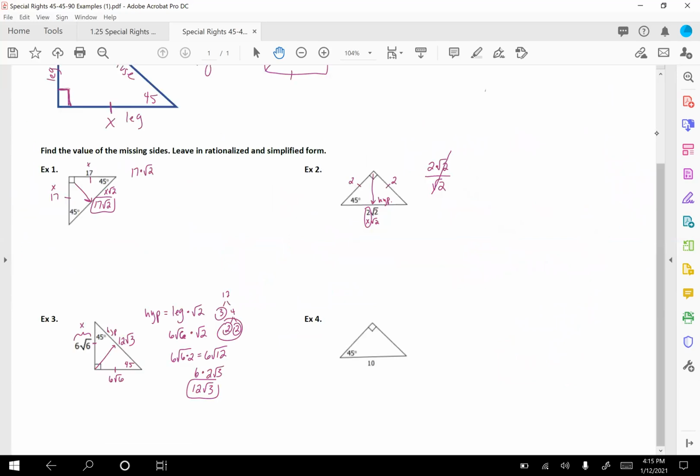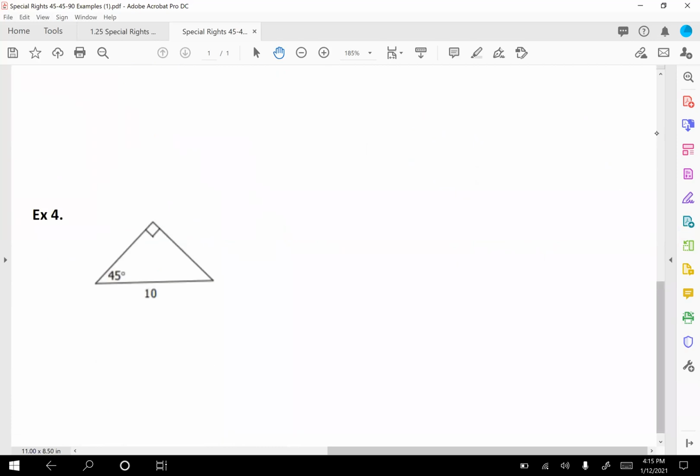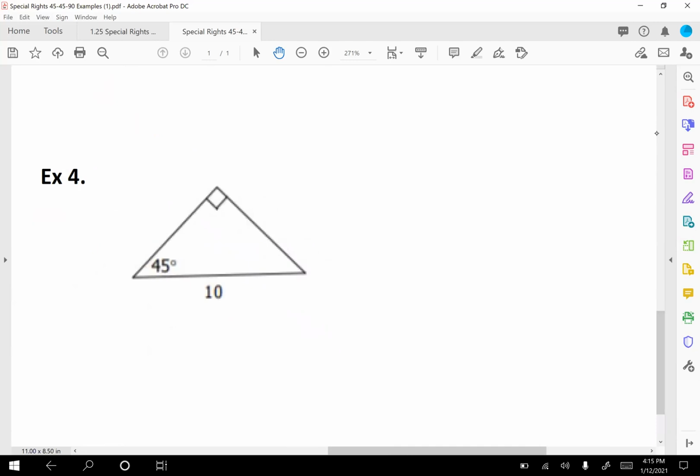All right, example 4. And this is our last example, but there's some stuff I'm going to talk about that will be helpful for you on some of the problems that we have. All right, on this one, we see our right angle, and then we see a 45, and so now we can put another 45 over here. So we have a 45, 45, 90. So I know my two legs are congruent, and then I have my hypotenuse. My hypotenuse is 10. So remember, if we're going from the leg to the hypotenuse, we multiply by the square root of 2.